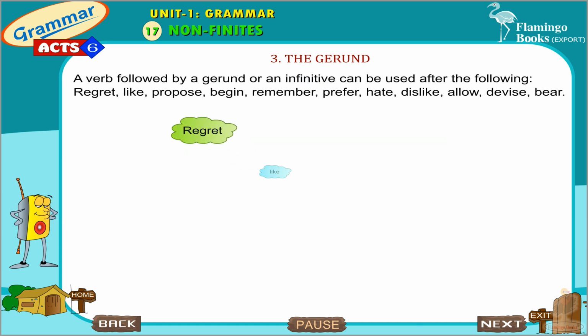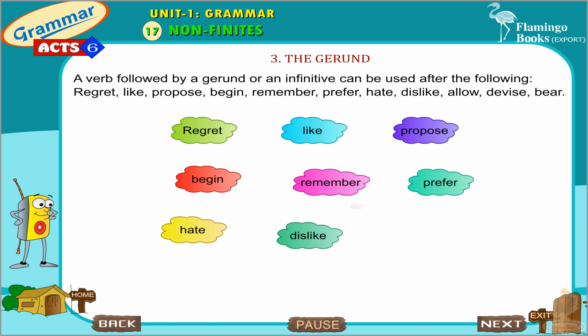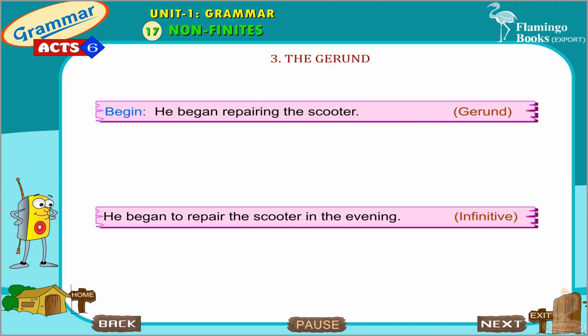A verb followed by a gerund or an infinitive can be used after the following: regret, like, propose, begin, remember, prefer, hate, dislike, allow, devise, bear. Begin: he began repairing the scooter (gerund). He began to repair the scooter in the evening (infinitive).